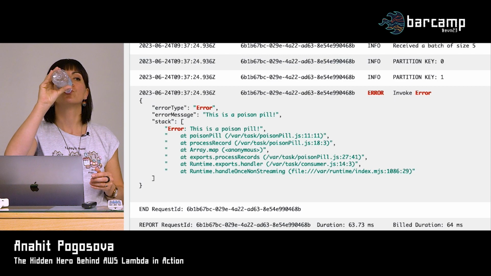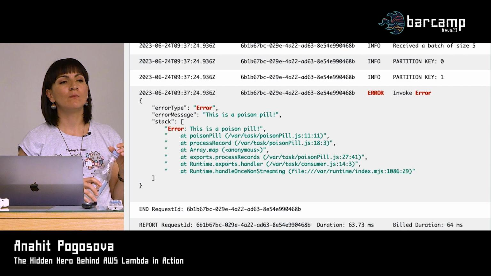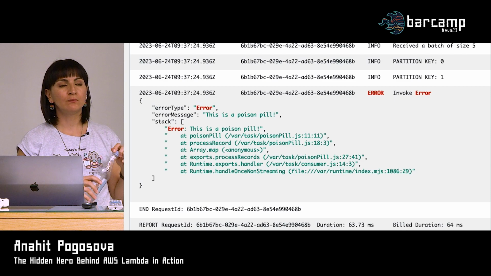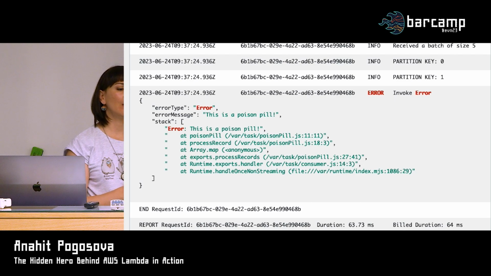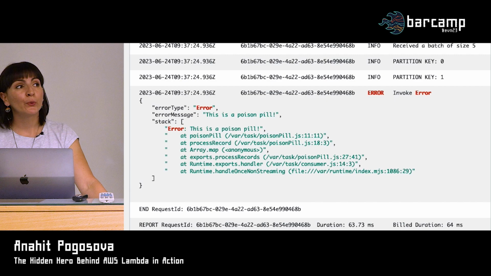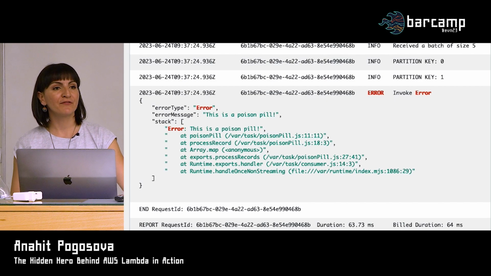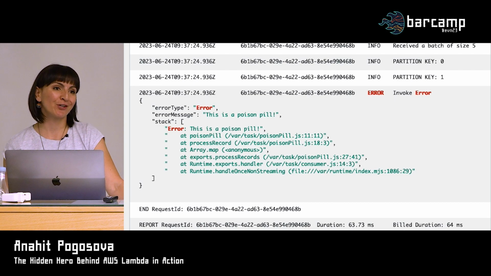Can I treat different errors differently? I mean, if we have 1 error, it will retry 1 time. If we have another one, then it will retry, let's say, 10 times. Yeah, with these automatic configurations for the event source mapping, now you can't. It's left to your code then.